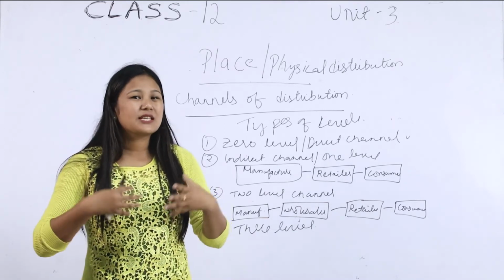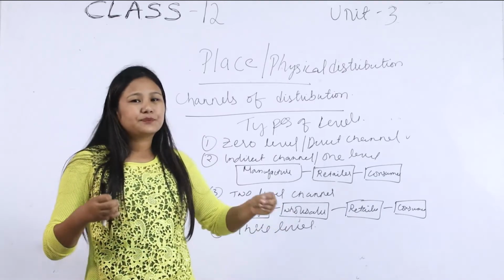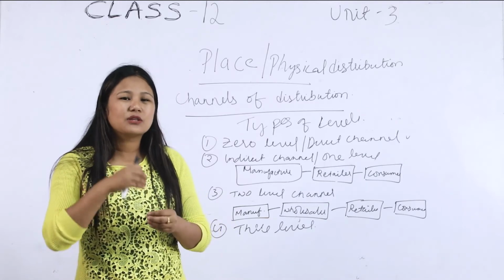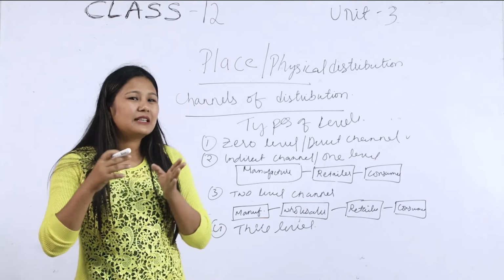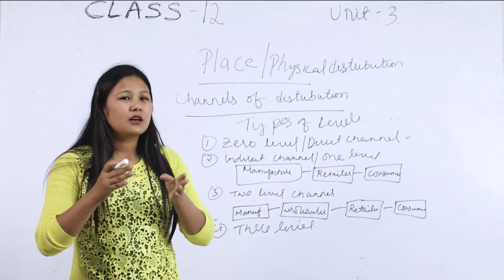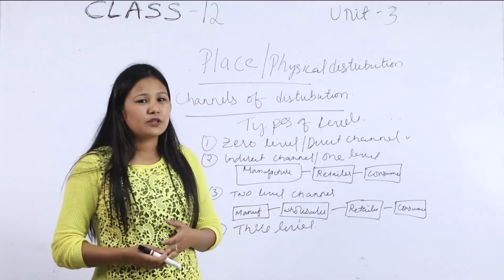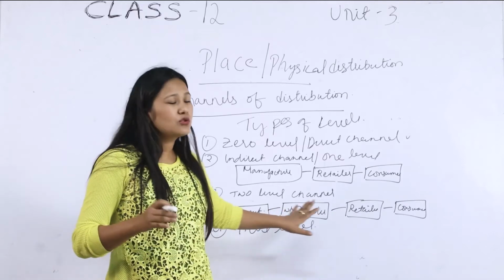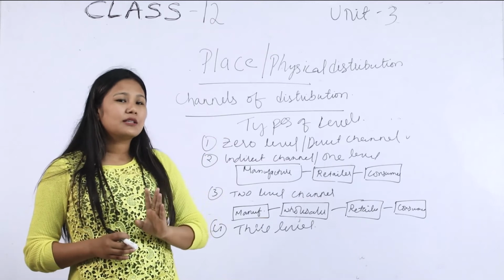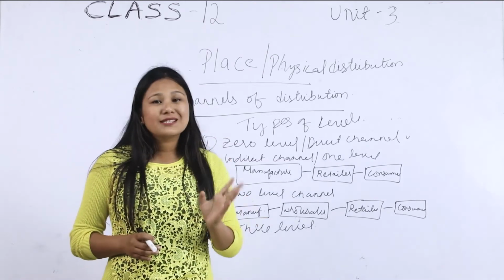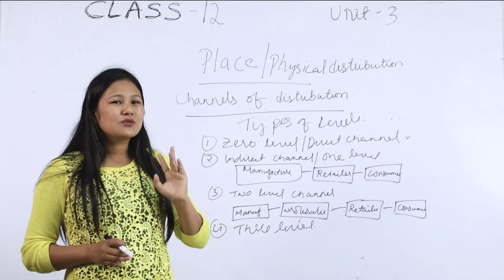The wholesaler will purchase in bulk from the manufacturing unit or the production unit, and the wholesaler will again sell it to the retailer before reaching the consumer. The wholesaler will sell it to the retailer in fewer lots of goods or stocks. Then the retailer will finally reach the consumer. So there are two levels of channel between the manufacturer and the consumer. That's why it is known as two level channel. That is, the wholesaler and the retailer are involved between the manufacturer or the producer and the consumer.